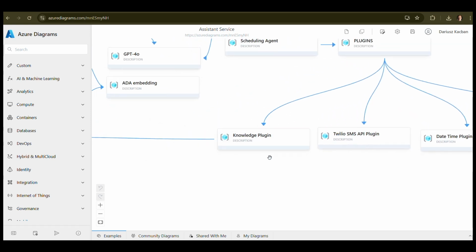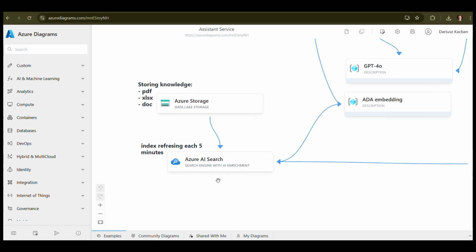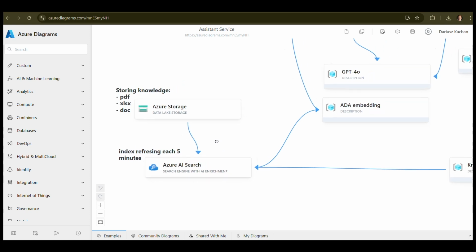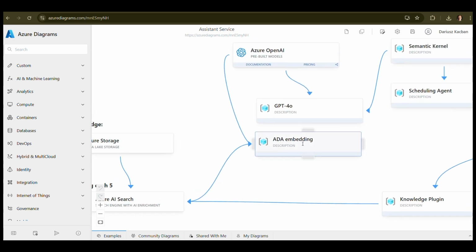And there is also a knowledge plugin, which is an implementation of retrieval augmented generation, aka RAG. This data is stored in Azure AI Search, where the index is refreshed every 5 minutes. What happens every 5 minutes? Simply, we take the PDF, Excel files, and document files stored in Azure storage, and all that data is converted to vectors and saved in a database here. That's why we are also using ADA embedding, which is the LLM model that is responsible for generating embeddings.